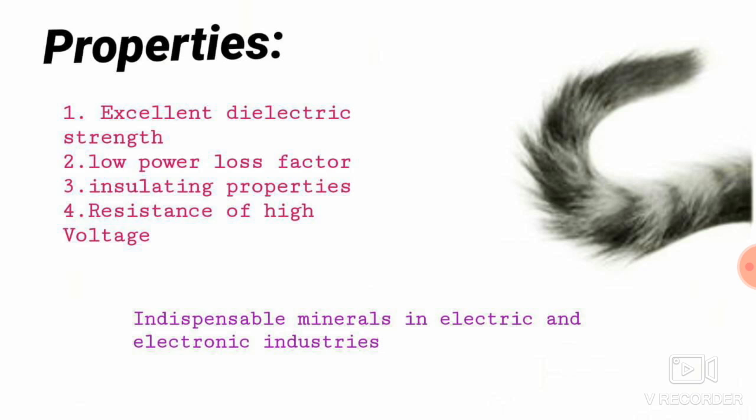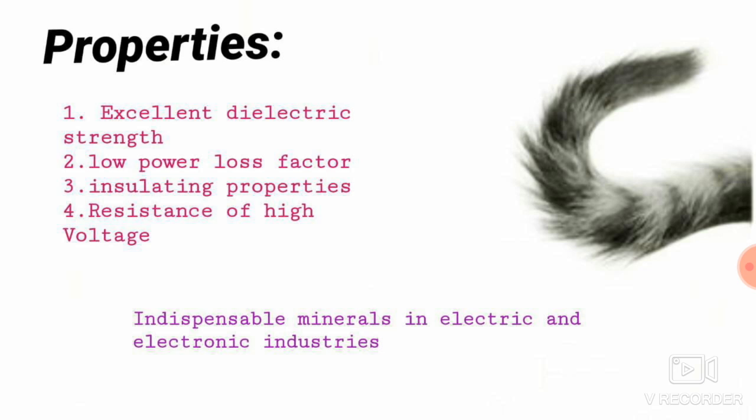That is why it is said to be resistant to high voltage. Clear? So these are the properties of mica. It withstands the high voltage, and the power loss is also not there. That means it is protecting overall, insulating. So: excellent dielectric strength, low power loss factor, insulating properties and resistance to high voltage. This is a very important 3-mark question. If they ask you to write about the properties, write these 4 points.